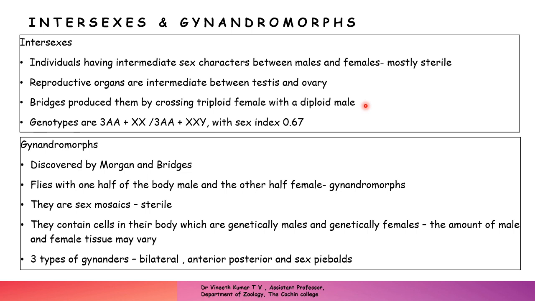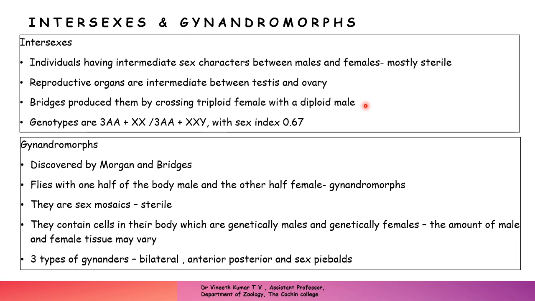Intersexes have intermediate sex characters between males as well as females, and they are sterile. And here you can see that the reproductive organs are intermediate. Some parts will be like those of a male, and the other parts will be like those of a female. So it will be an intermediate one, and the sex index is 0.67. So the next one is gynandromorphs.